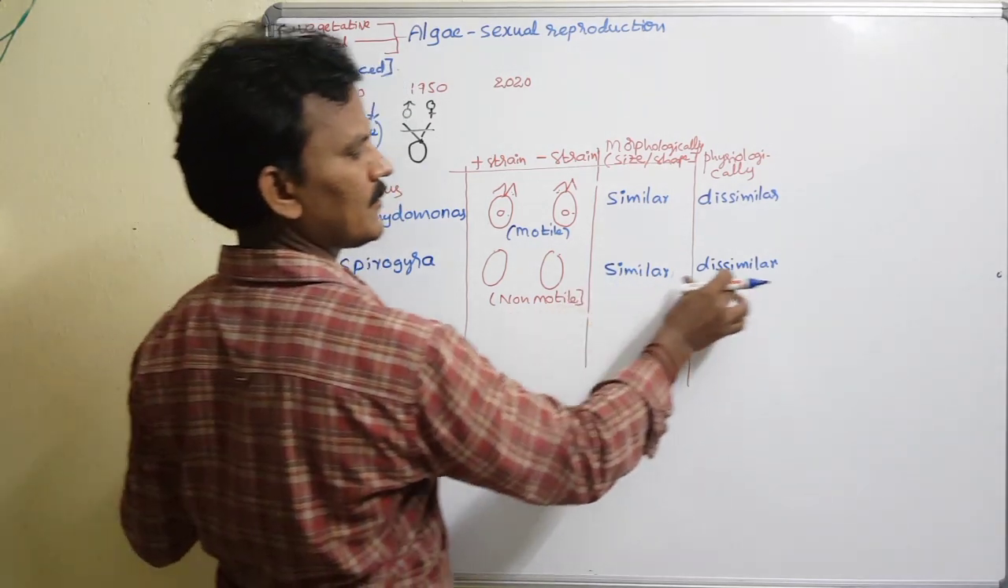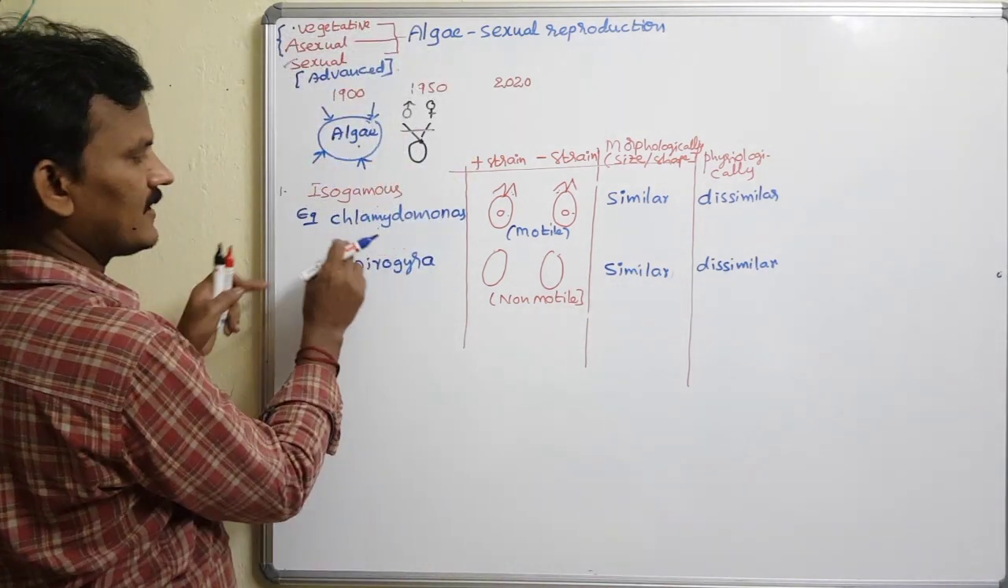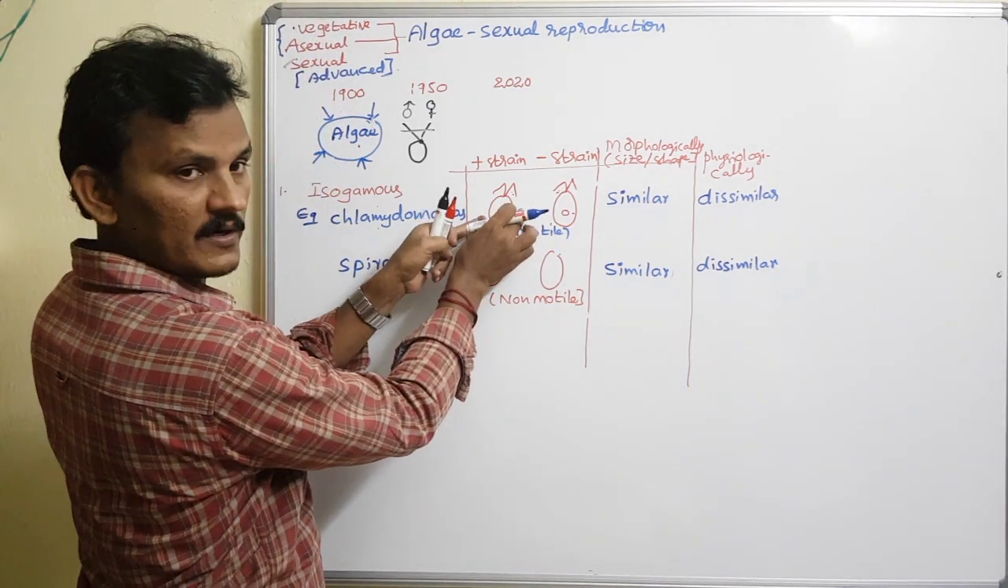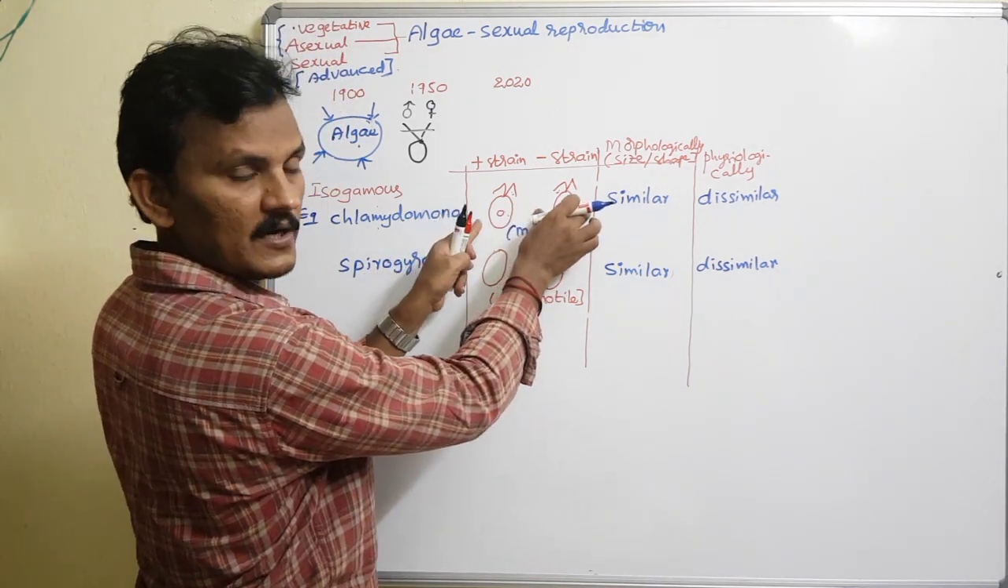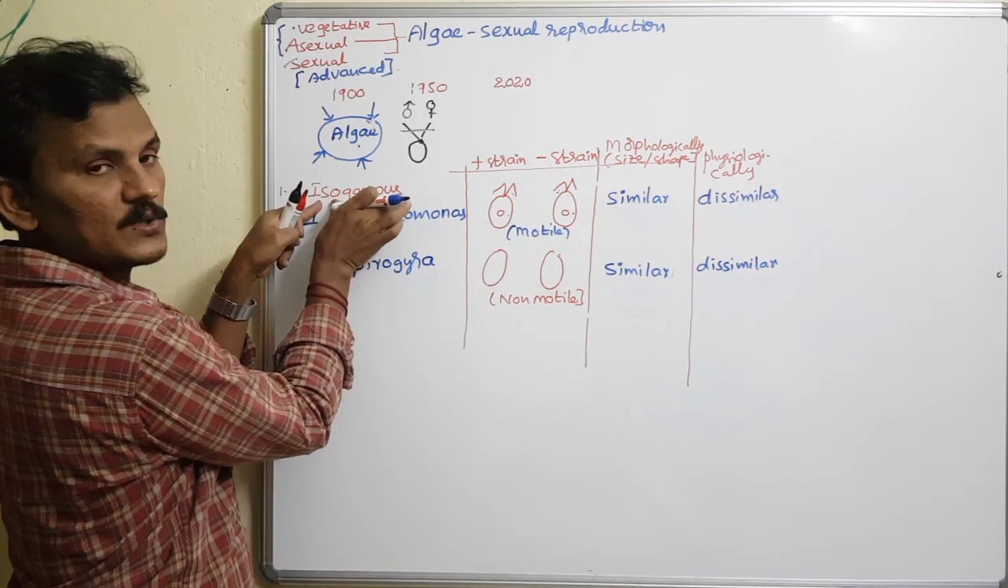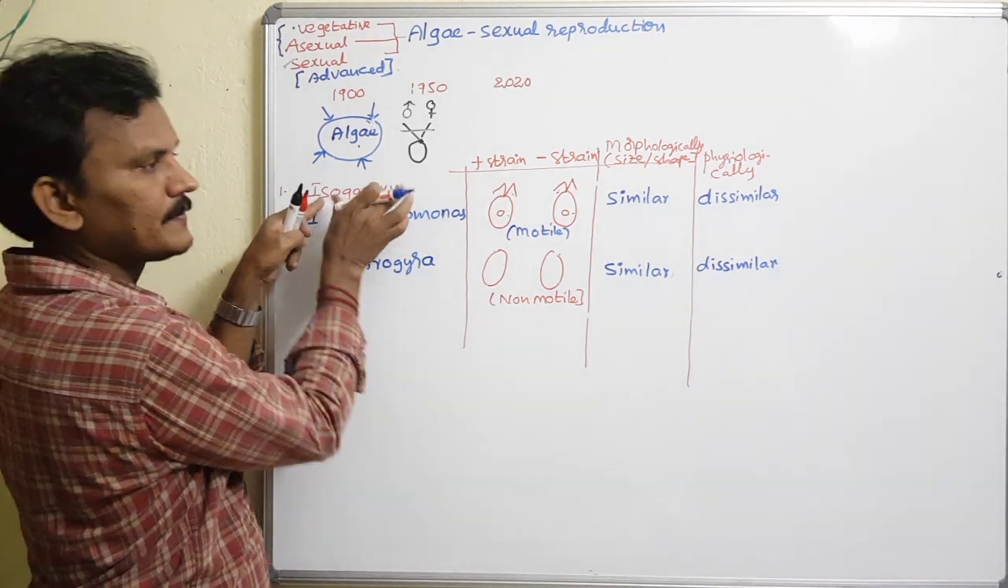So, non-motile, similar, dissimilar. Let me explain how in Chlamydomonas the fusion is isogamete to isogamete. Two isogametes are fused and produce the zygote. So it is called isogamous or isogamy.